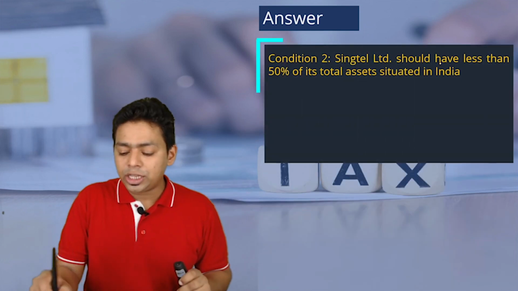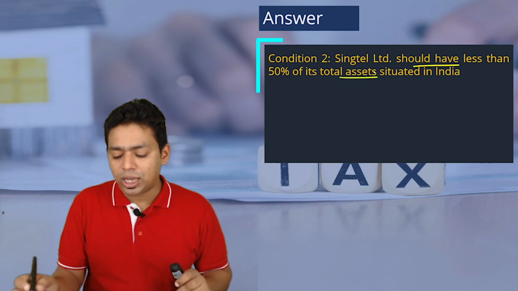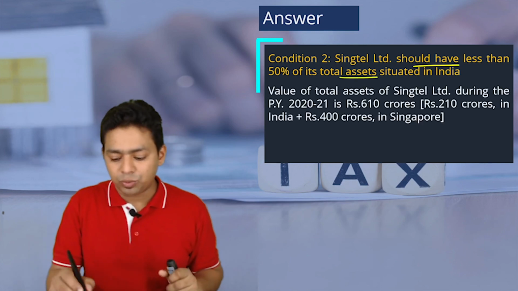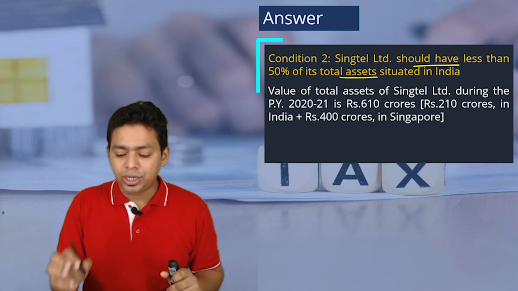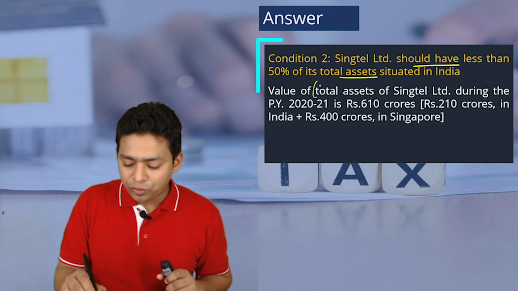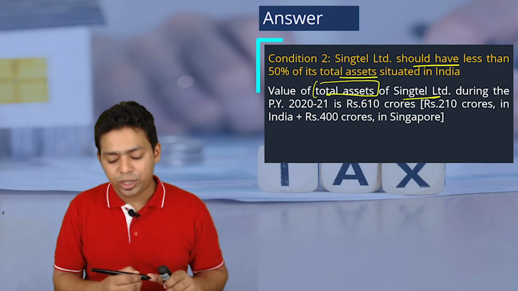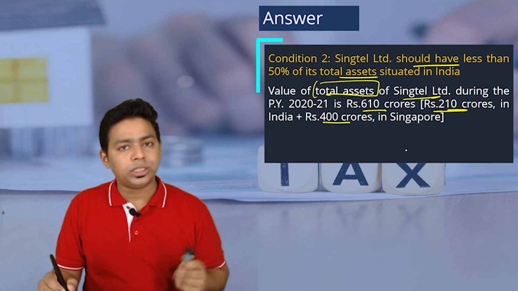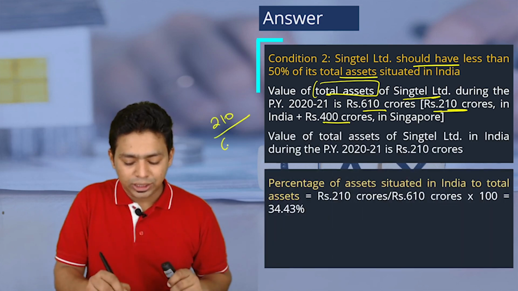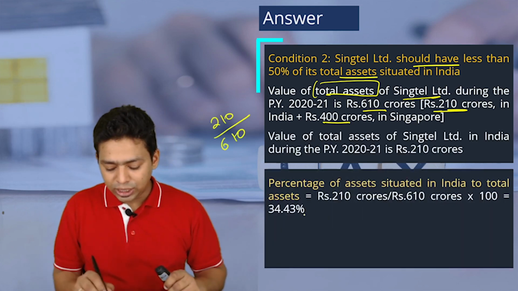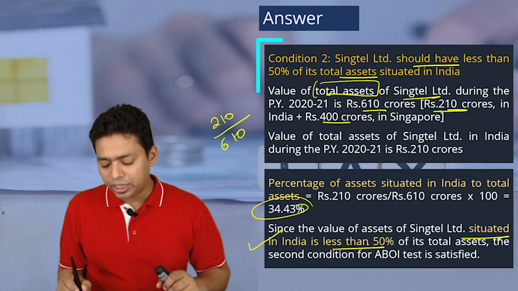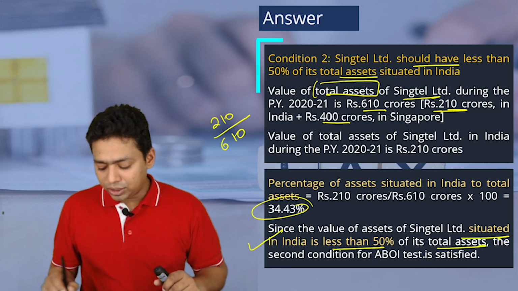Second condition, Singtel should have less than 50% of total assets situated in India, not each asset, not fixed asset, total asset. So this word also you should learn here. The condition is on total asset. Value of total asset of Singtel Limited during the previous year is 610 crore. 210 crore is in India and 400 crore in Singapore. So 210 divided by 610, okay, the percentage is 34.43%. Since the value of assets situated in India is less than 50%, the second condition is also satisfied.